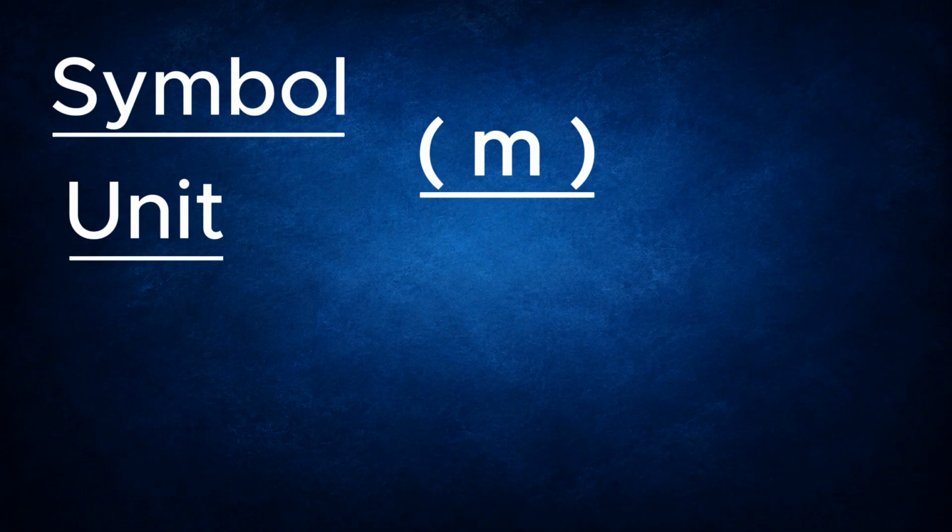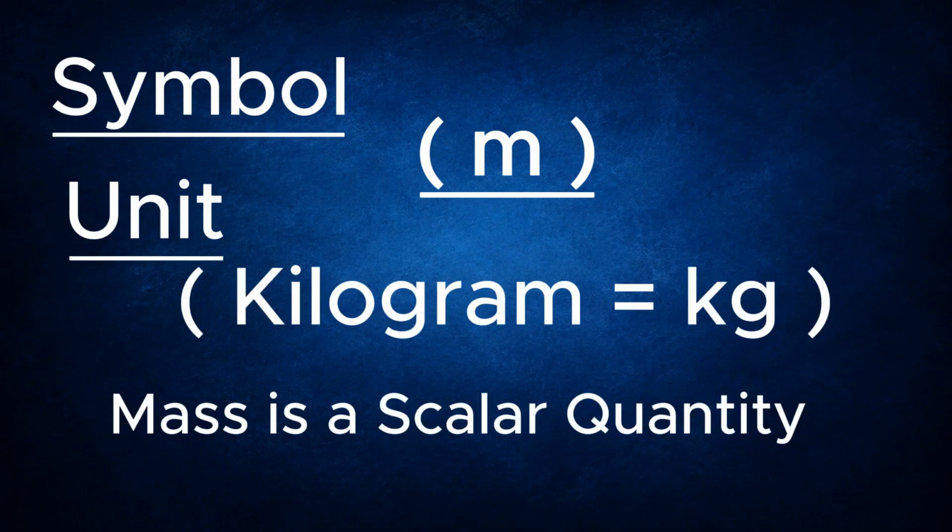The symbol for mass is m. The unit of mass is the kilogram, written as kg. Mass is a scalar quantity.